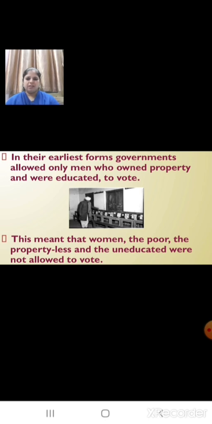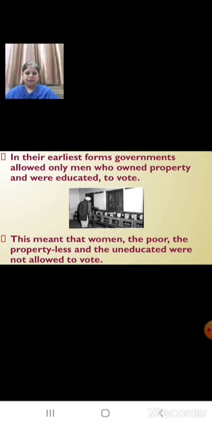That means the women, the poor and the propertyless, and the uneducated were not allowed to vote. That means the country was governed by the rules and regulations that these few men made.